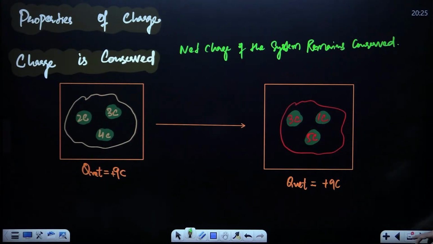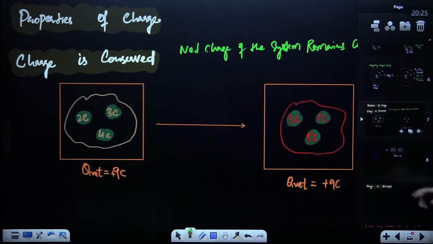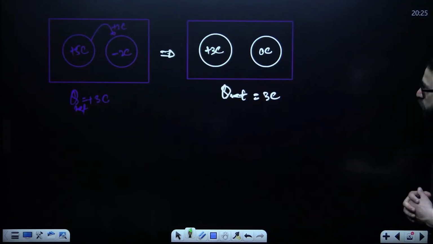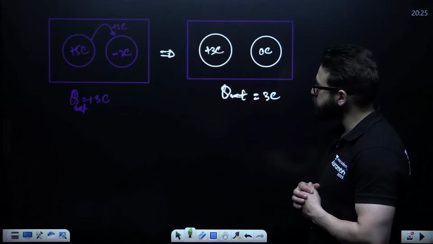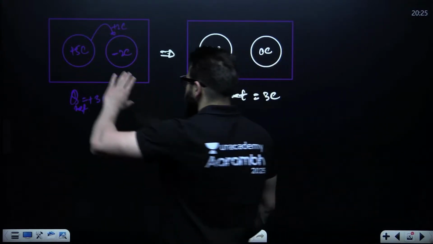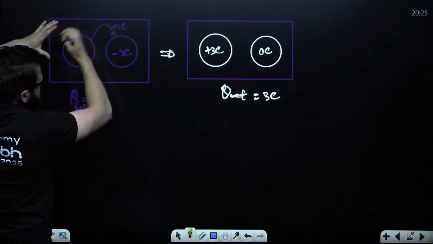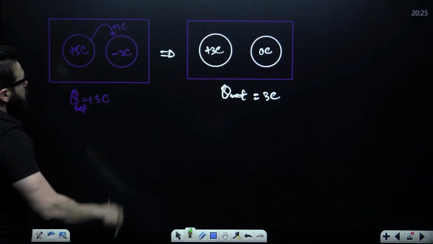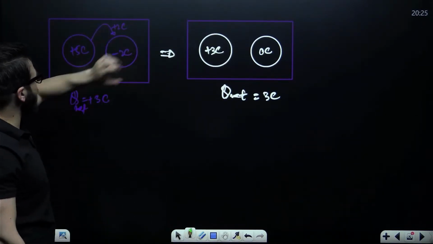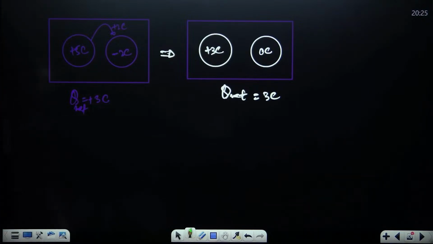Now guys, one more important thing. Take a look at this particular system. On this sphere, you have got plus 5 coulomb charge. And you have got minus 2 coulomb charge over here.